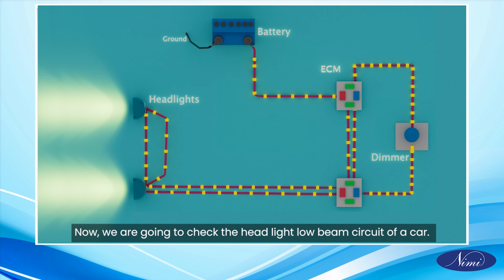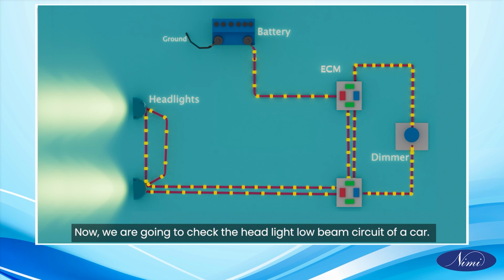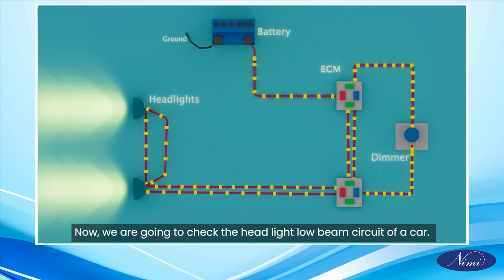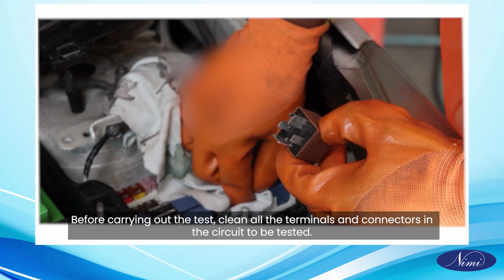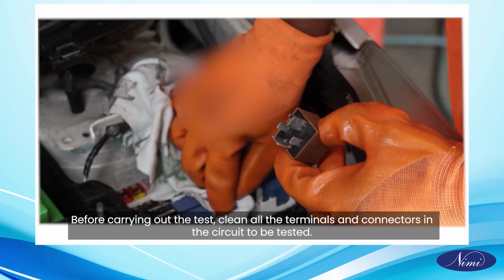Now, we are going to check the headlight low beam circuit of a car. Before carrying out the test, clean all the terminals and connectors in the circuit to be tested.